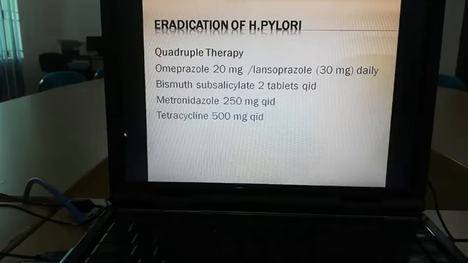Next we use bismuth subsalicylate 2 tablets 4 times daily, metronidazole 250 milligram QDS, or we can use 500 milligram BD, but ideal is 250 milligram 4 times daily, and tetracycline 500 milligram 4 times daily. That is the quadruple therapy. We use 4 drugs, that's why it is called quadruple therapy. Whenever we use 3 drugs, that is called triple therapy. So this is the therapy for eradication of H. pylori.